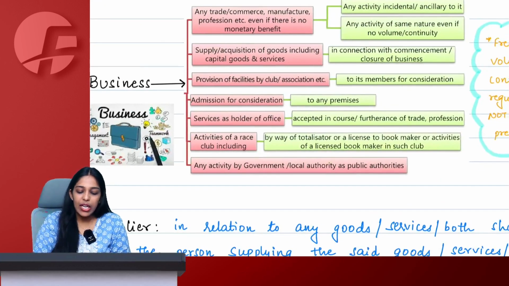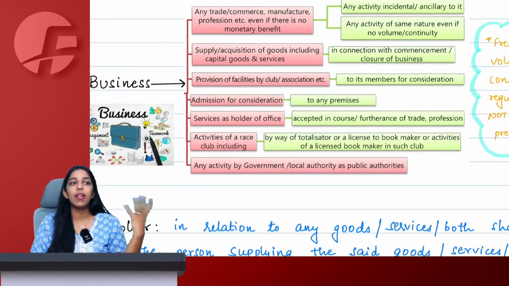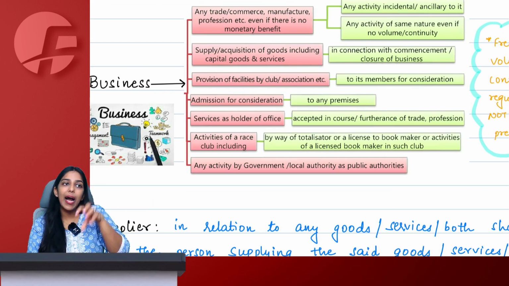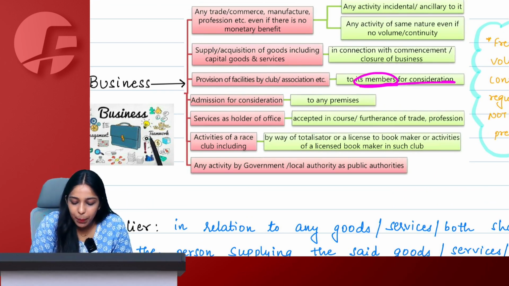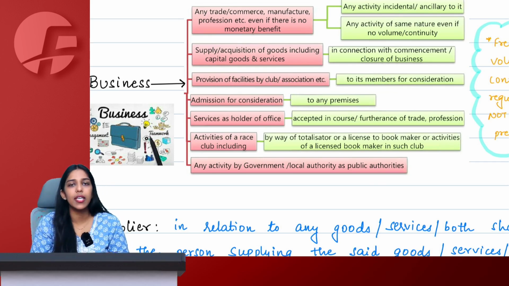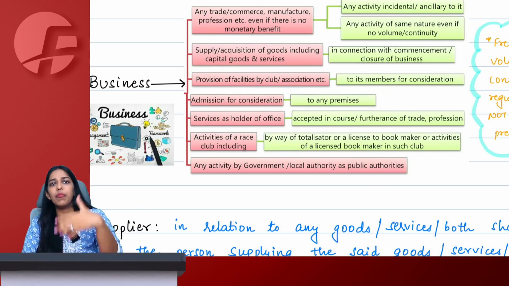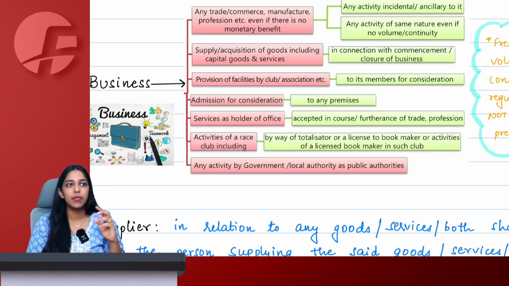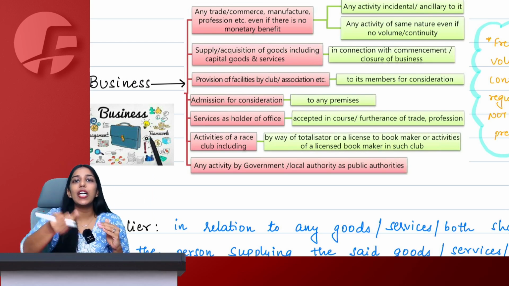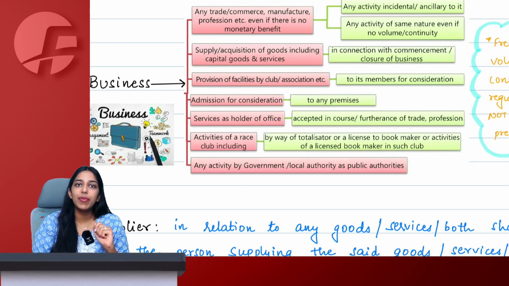Okay, ma'am. If I am running a club or an association where people come and pay the fees to become a part of that club or association, that is also business. So the members, if you pay consideration, so there are multiple clubs. Let's say there is the Rajpath club, YMCA club, Rotary club, and all of these clubs. You pay membership fees to become part of these clubs. It is also a kind of business only.